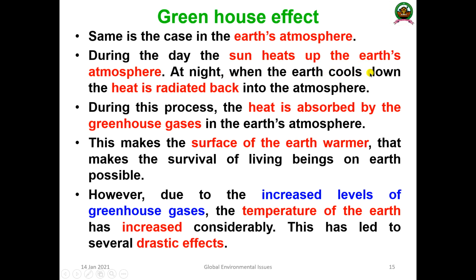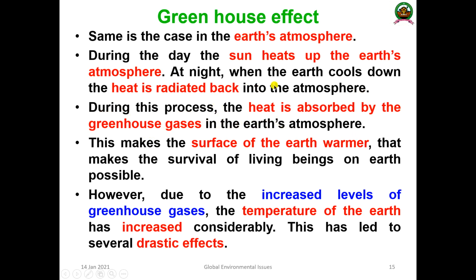When night happens, the earth cools down and the heat is radiated back to the atmosphere. So in the daytime, the radiation reaches the earth. In the night time, when it cools, the heat is radiating back to the atmosphere. During this process, what will happen?